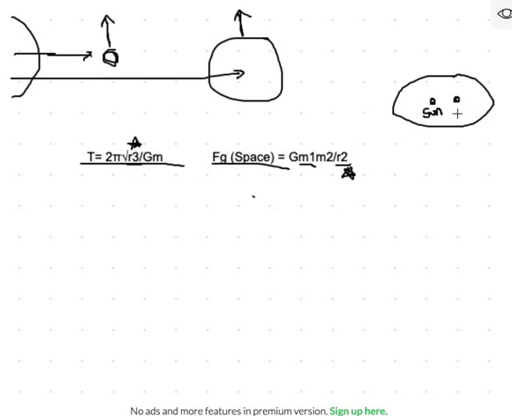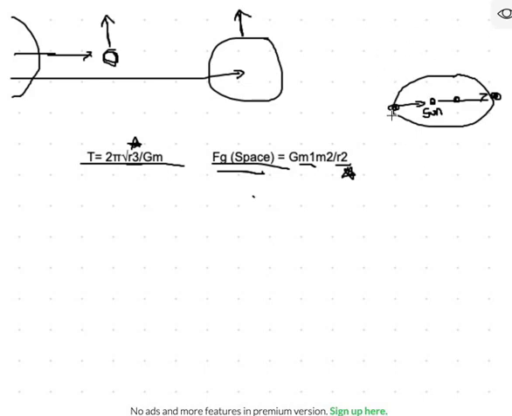But as you can see, because the sun is not completely in the middle, it's not on that central axis of rotation, the distance between the sun and the object at one point is going to be a lot smaller than the distance between the sun and the object at the other point of its orbit. So the mass is not changing in this case, but the radius is getting larger or smaller, and as a result, the force of gravity is going to get larger and smaller as well.